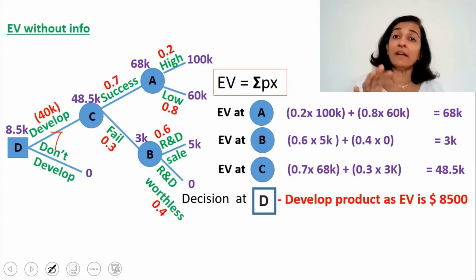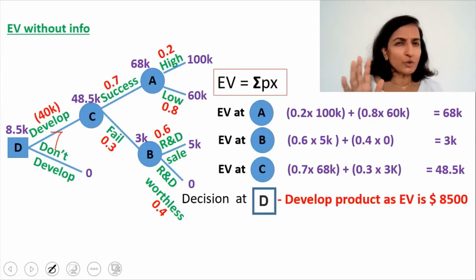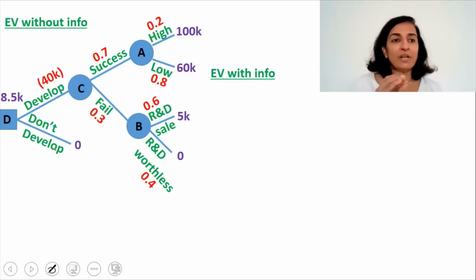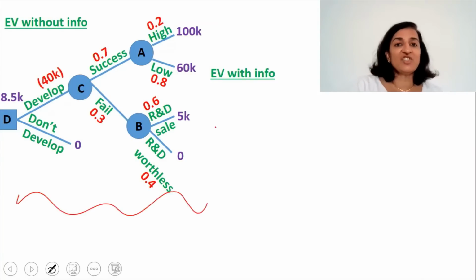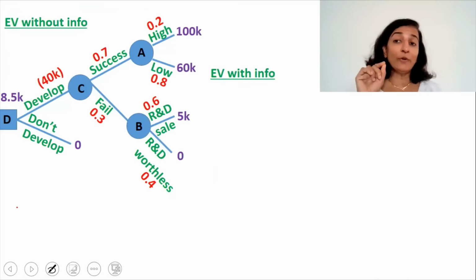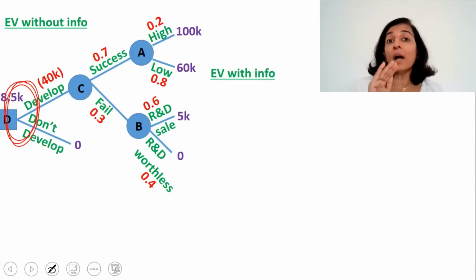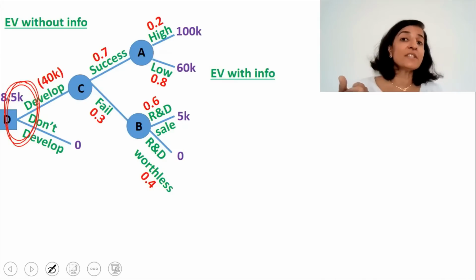Now, what should we calculate? Now we should calculate the expected value with information. That is, after we get information from this agent 008, what will be the average profits? So to work out the EV with information, there is an easy method. This is a decision tree that we created for calculating the expected value without information. Now, for calculating the expected value with information, we will not take a decision initially. Why? We are waiting for the information from agent 008. Only after he gives the information, we will do the decision part.